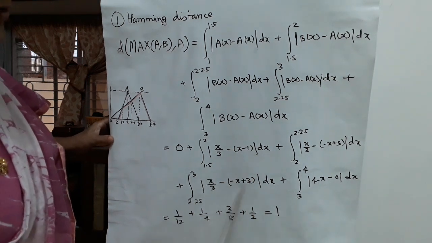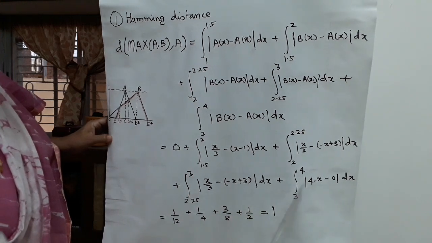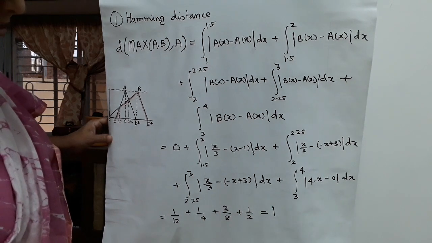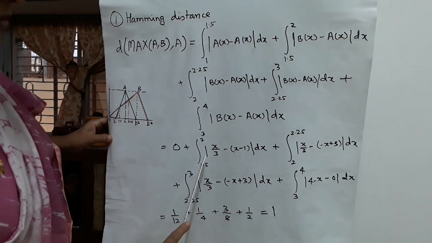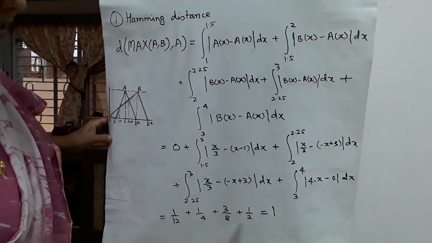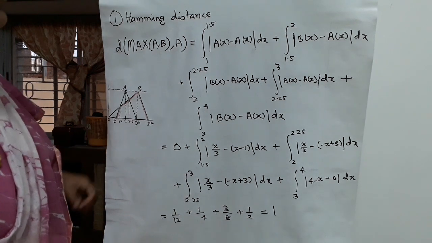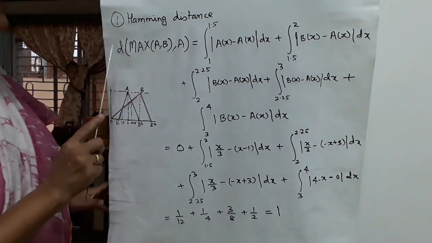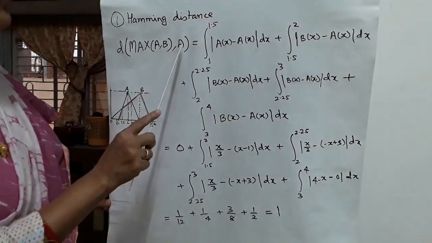When we calculate this from the equations of the lines, this is equal to 1.